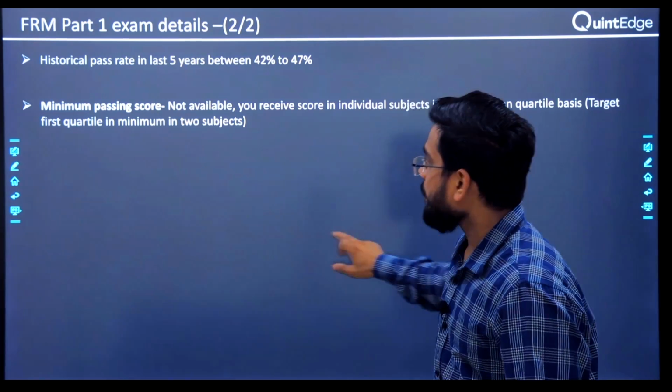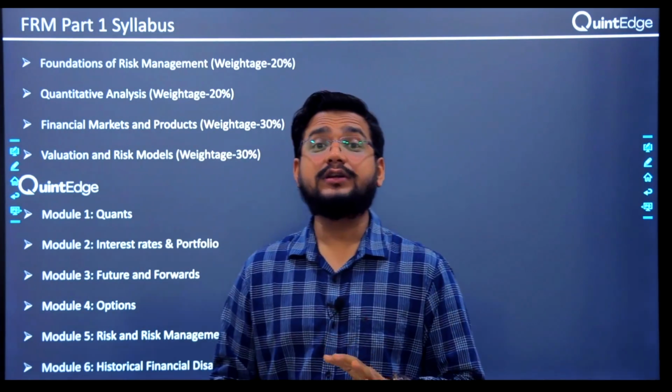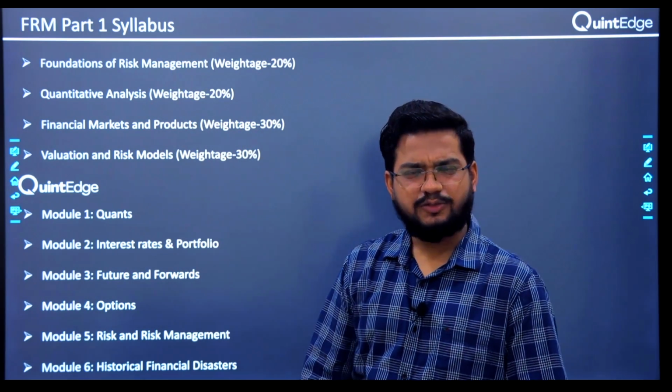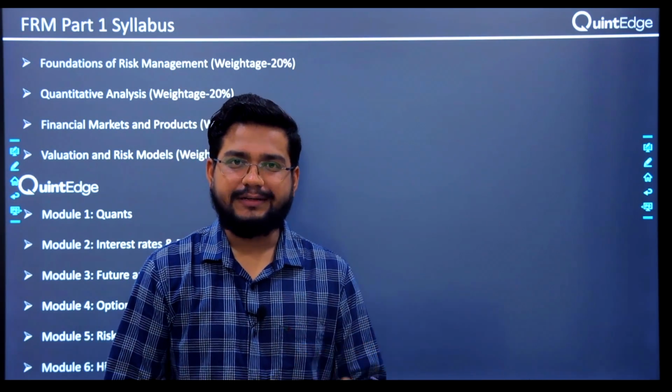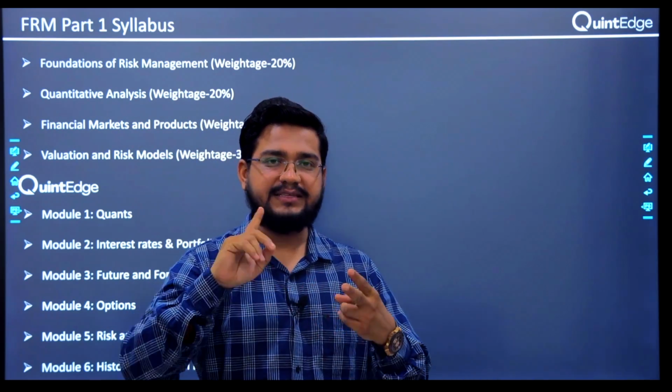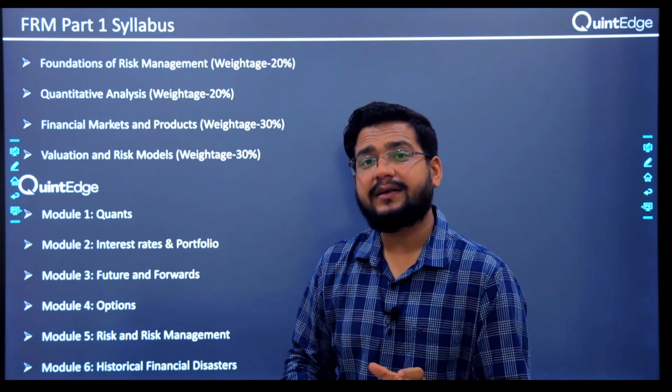Okay. Now what about the curriculum? In total there are 4 modules. The first module is called Foundations of Risk Management. Weightage is around 20%. This is a bit theoretical in nature, barring 2 chapters. One is on the capital asset pricing model and another one is on the multi-factor model.